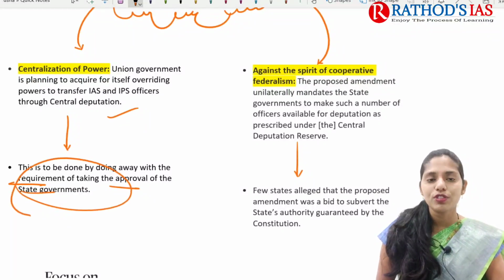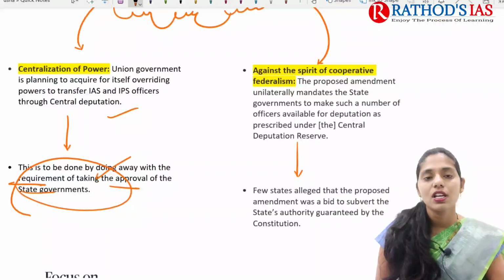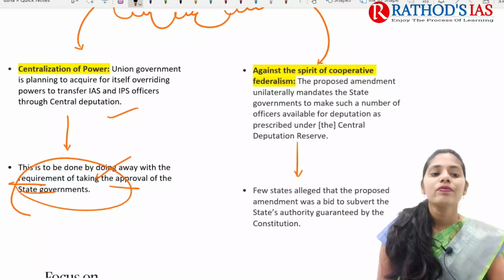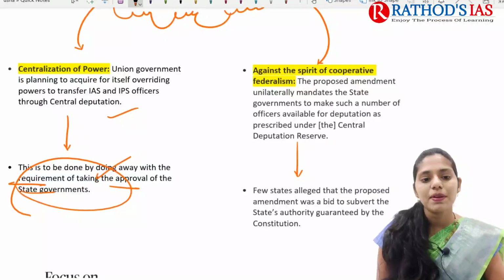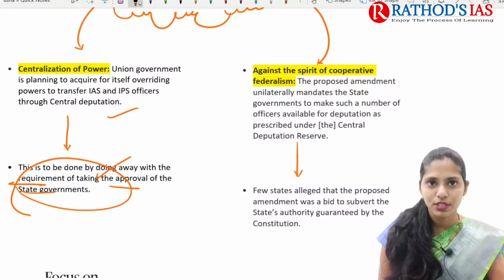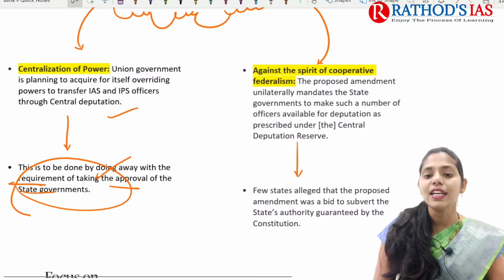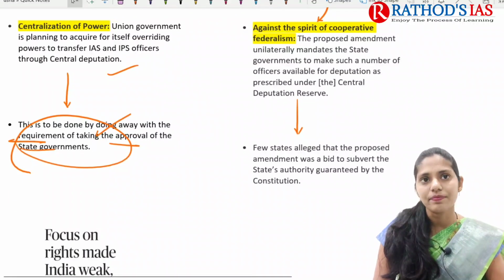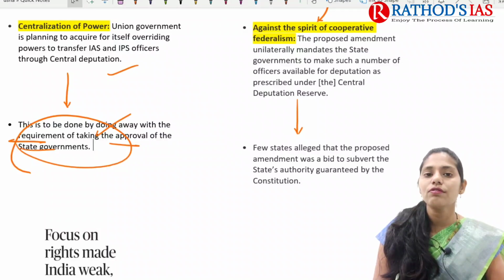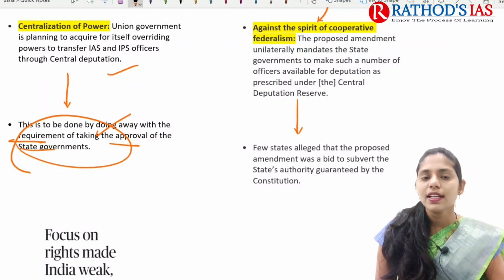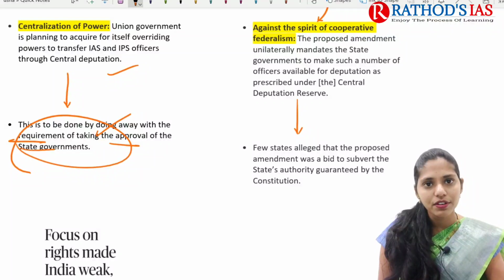Without taking the approval of the state government, the central government will have the power to transfer IAS and IPS officers through central deputation. This is against the spirit of cooperative federalism. The second reason mainly posed by the states is that it is against the spirit of cooperative federalism.